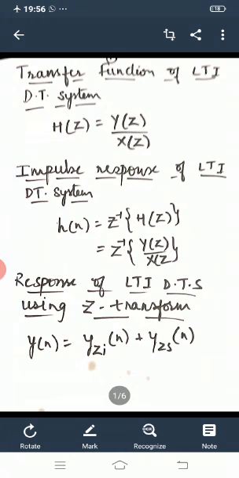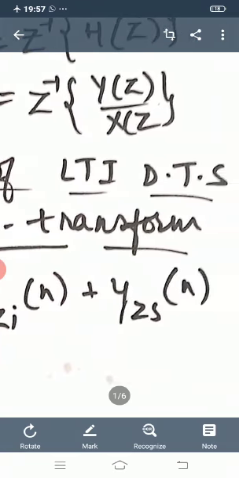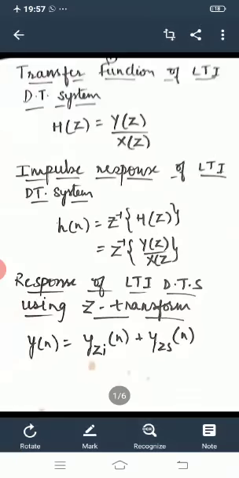Dear students, again I would like to recall the LTI continuous time system using Laplace transform. I hope you remember the Laplace transform. In that we have done y of t is equal to yzi of t plus yzs of t. Similarly here in discrete time system using Z transform, the response is given by y of n is equal to yzi of n plus yzs of n.